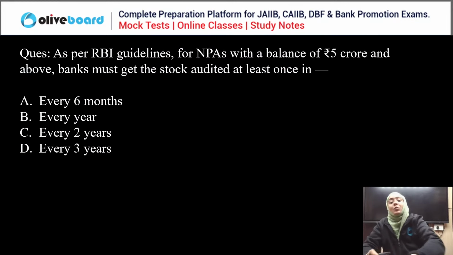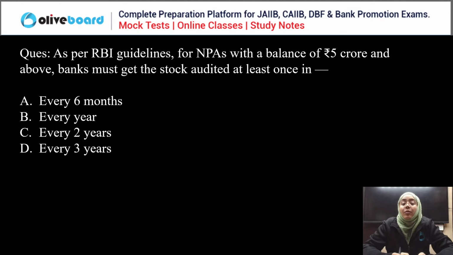Very good. Now, next question. As per Reserve Bank of India guidelines, for a non-performing asset with a balance of rupees 5 crore and above, the bank must get the stock audited at least once in every 6 months, every year, every 2 years, or every 3 years.